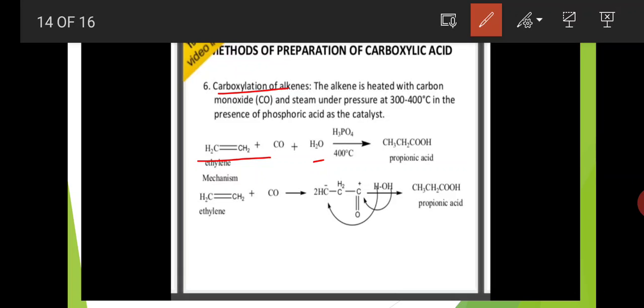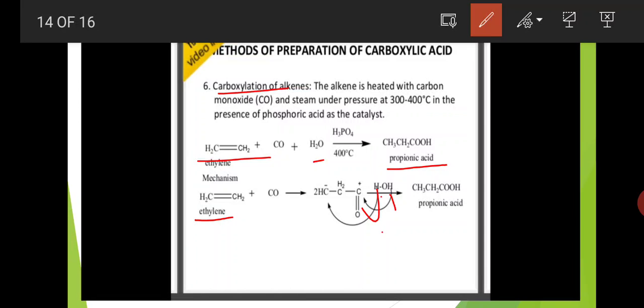In presence of phosphoric acid, this alkene is converted to propanoic acid. Ethylene is converted to propanoic acid, CH3CH2COOH. Here the mechanism is there. First we are taking ethylene plus CO, which gives rise to CH2=CH2, C double bond O, and water is converted to H plus ion and OH minus ion.